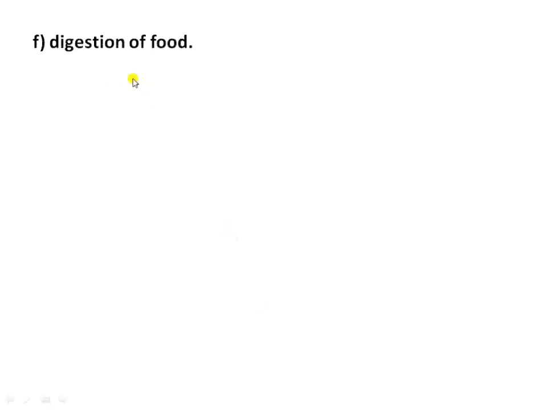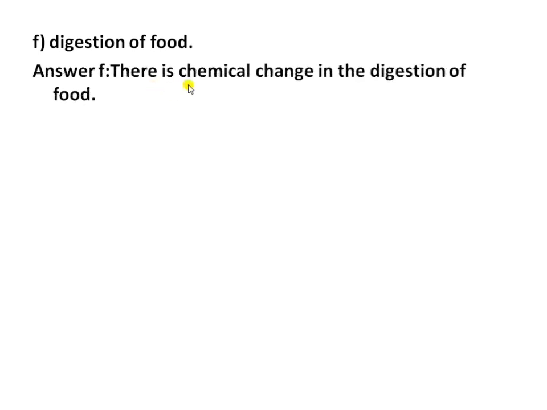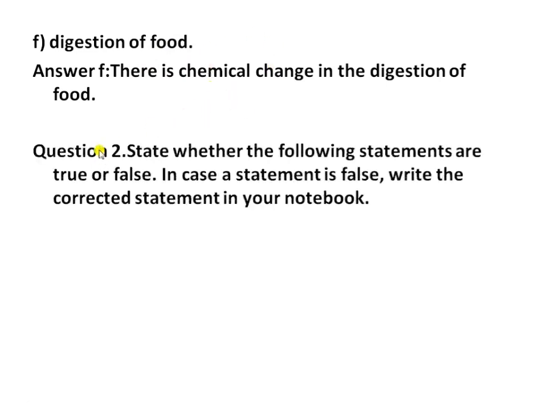Next is digestion of food. The answer is, digestion of food is a chemical change, because when food is digested in the stomach, it forms acid that further forms new acidic compounds. If there is a presence of acid, it's a chemical change. This shows that digestion of food is a chemical change.